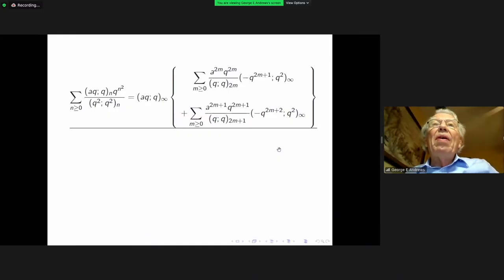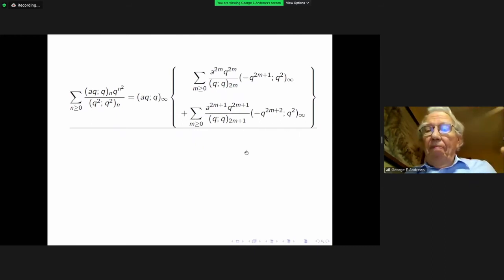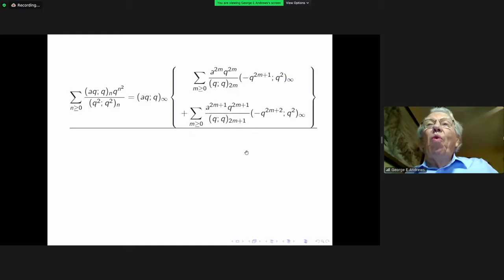And consequently, what you do is to separate it into two parts according to m even in the first case or m odd in the second. And now you're able to proceed in the way that one saw before. I won't carry you through the rest of the proof, but what I wanted to show you is that the effect right here at the bottom of the screen forces one to look at two series rather than one because of the different behavior produced by the exponent being odd or even.